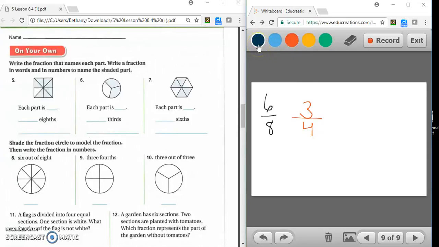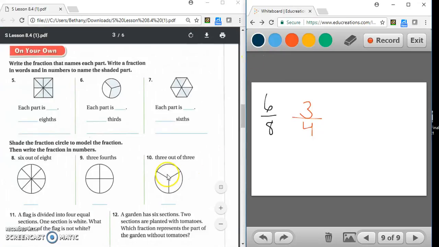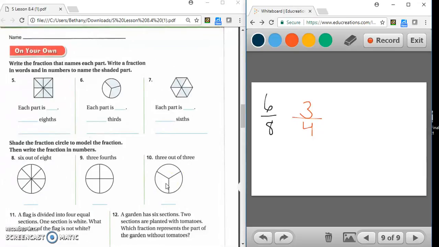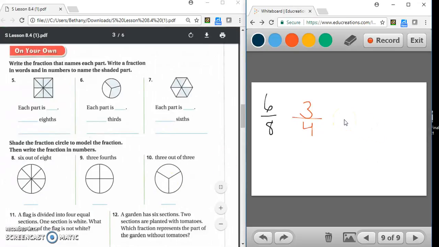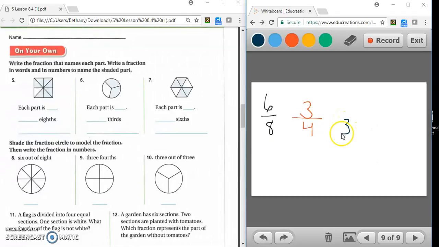And for number 10, it wants you to shade in 3 out of 3. So we would shade in 1, 2, 3. All 3 of them we would shade in. And our fraction would be 3 on the bottom because that's how many equal pieces there are. And then the other 3 would go on top because that's how many are shaded in.